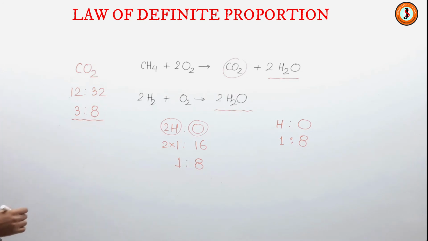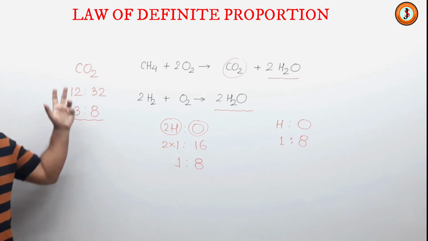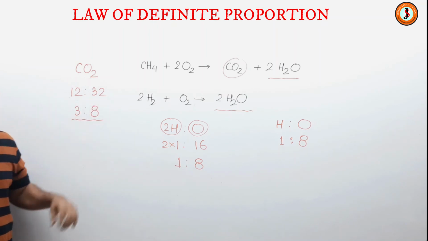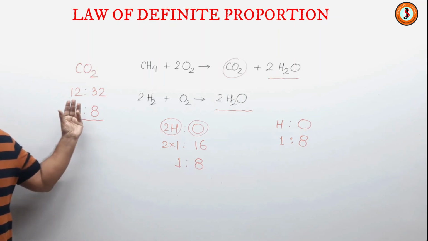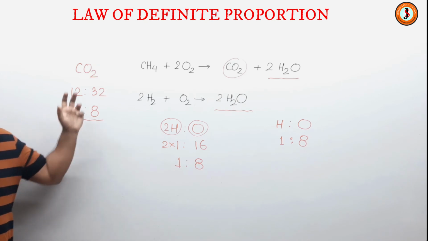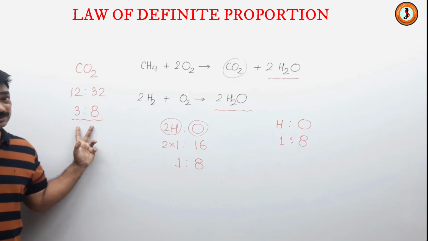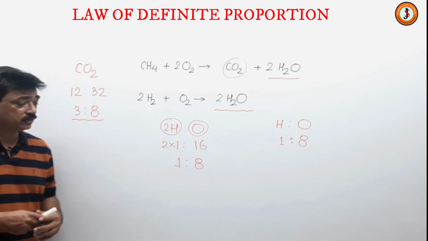So 3:8. So when carbon dioxide is formed, each carbon dioxide molecule will contain one carbon atom and two oxygen atoms. Secondly, the mass of the carbon atom is 12 and the mass of two oxygen atoms is 32. If we take out the simplest ratio, then 3:8. Now this is what is there.